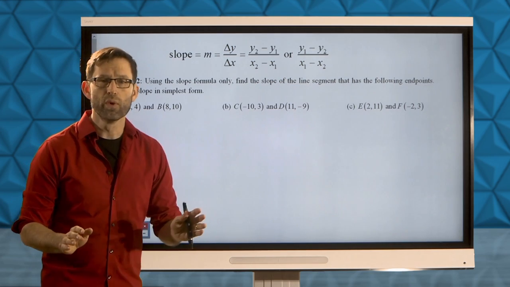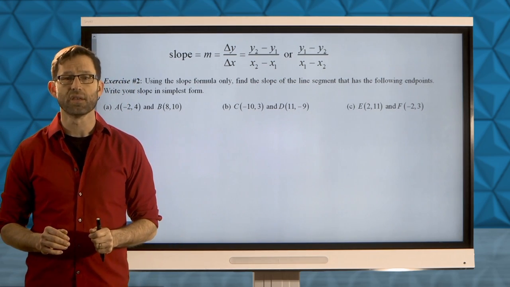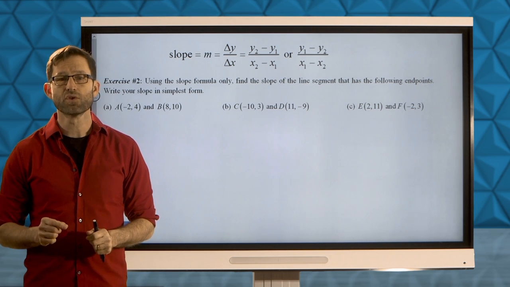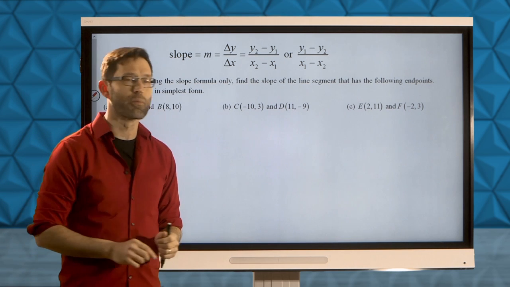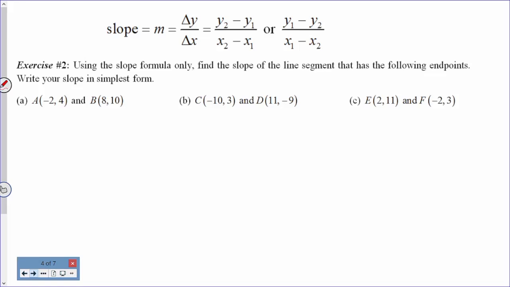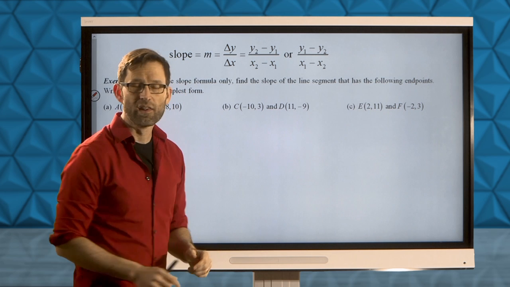All right, real kind of plug and chug exercise here. We've got 3 different situations where we've got coordinate points and we want to calculate the slope. Let me read the problem to you. Exercise 2. Using the slope formula only, find the slope of the line segment that has the following endpoints. Write your slope in simplest form. All right, let's jump in.